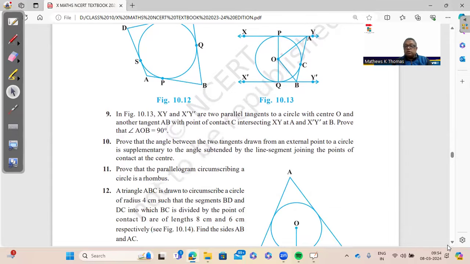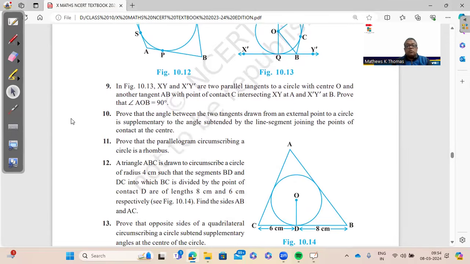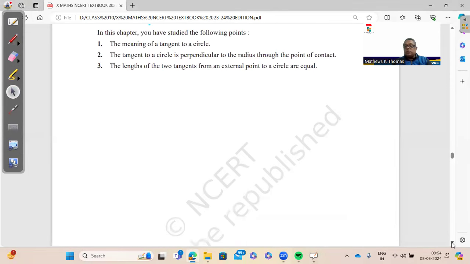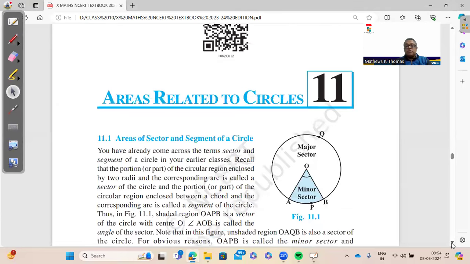And here, if you go to the last few questions, question number 11, 12, and 13, these are important questions. So if you are looking at this chapter, the solved examples are very important. The MCQs are very important. And the few questions that we have marked from the exercises are important. So about 10 questions you have to prepare from this chapter, circles.